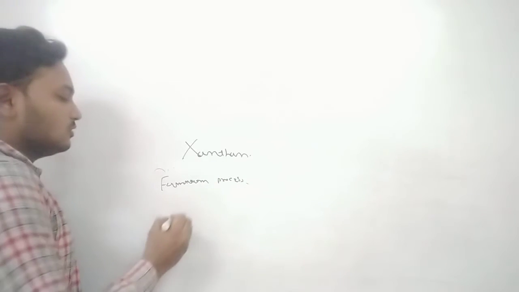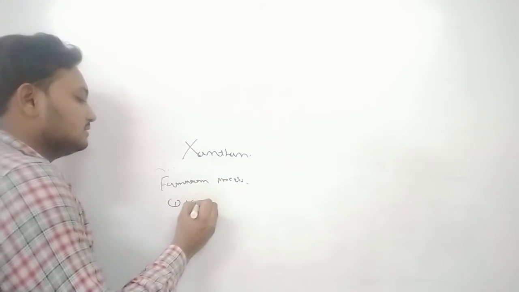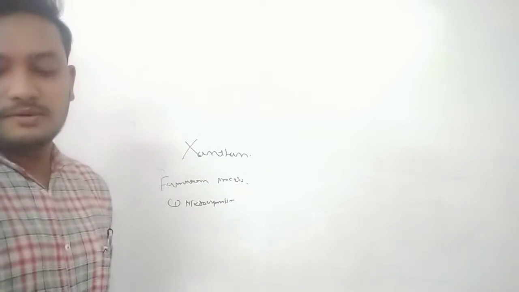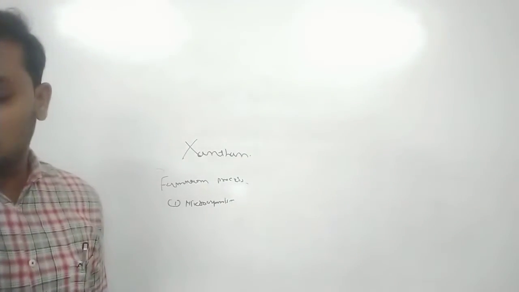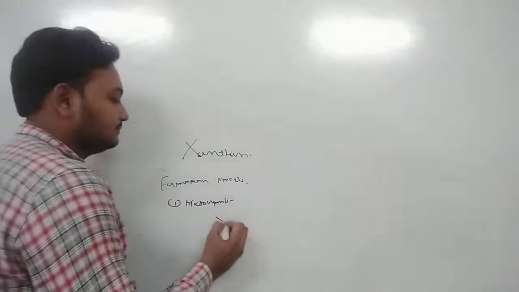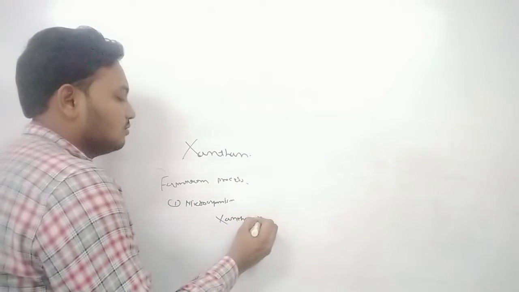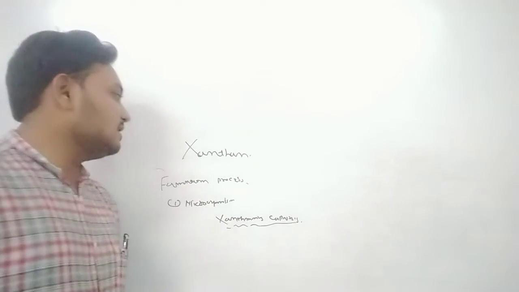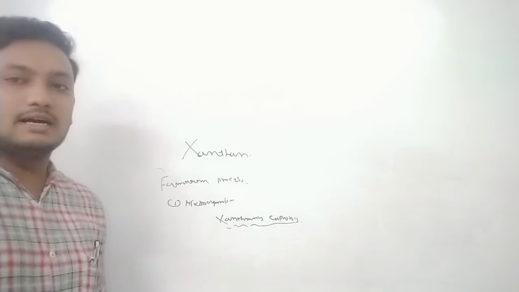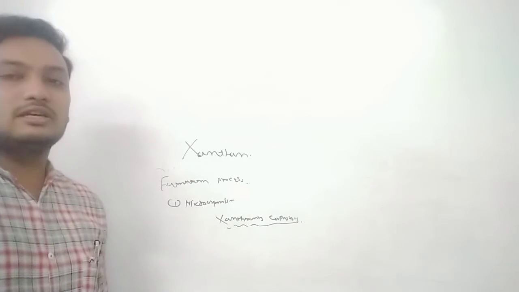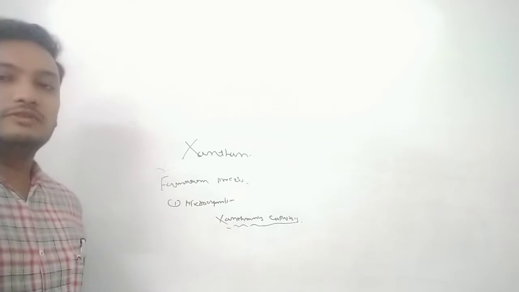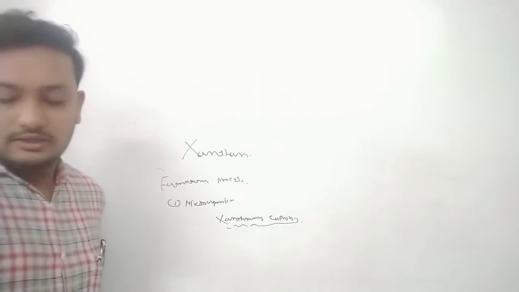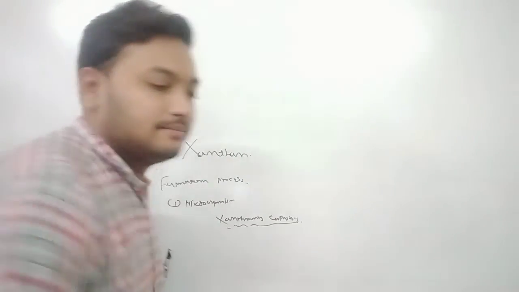In this fermentation process, the first point is the selection of the microbial strain. So which microorganism produces the xanthan? Xanthomonas campestris. These organisms are able to synthesize the xanthan gum. It is a cell wall, an extracellular material. It is produced outside of the cell, that is xanthan, and this organism is Xanthomonas campestris. So the next point is the fermentation medium.